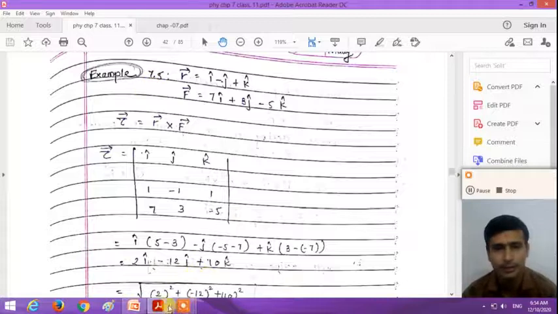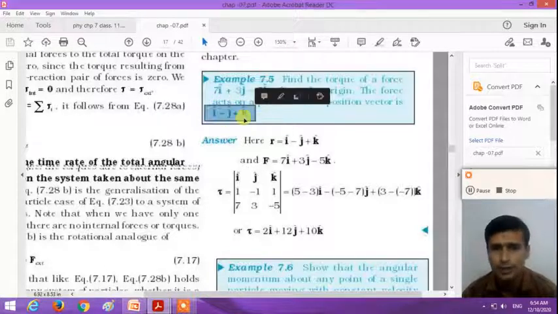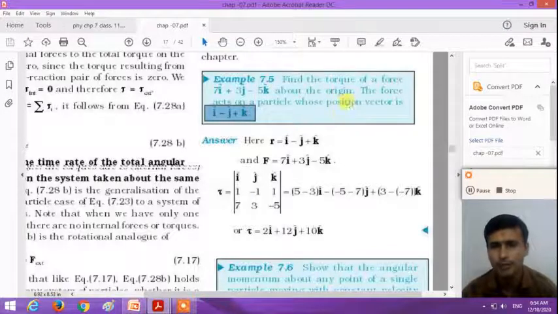A similar example is given in your textbook, example number 7.5. So let us see the statement of example 7.5. Find the torque of a force 7i plus 3j minus 5k. So here the force vector is given to you, 7i plus 3j minus 5k, and the force acts on a particle whose position vector is i minus j plus k. So the position vector is given to you as i minus j plus k. Find the torque of the force, and the magnitude of the torque.